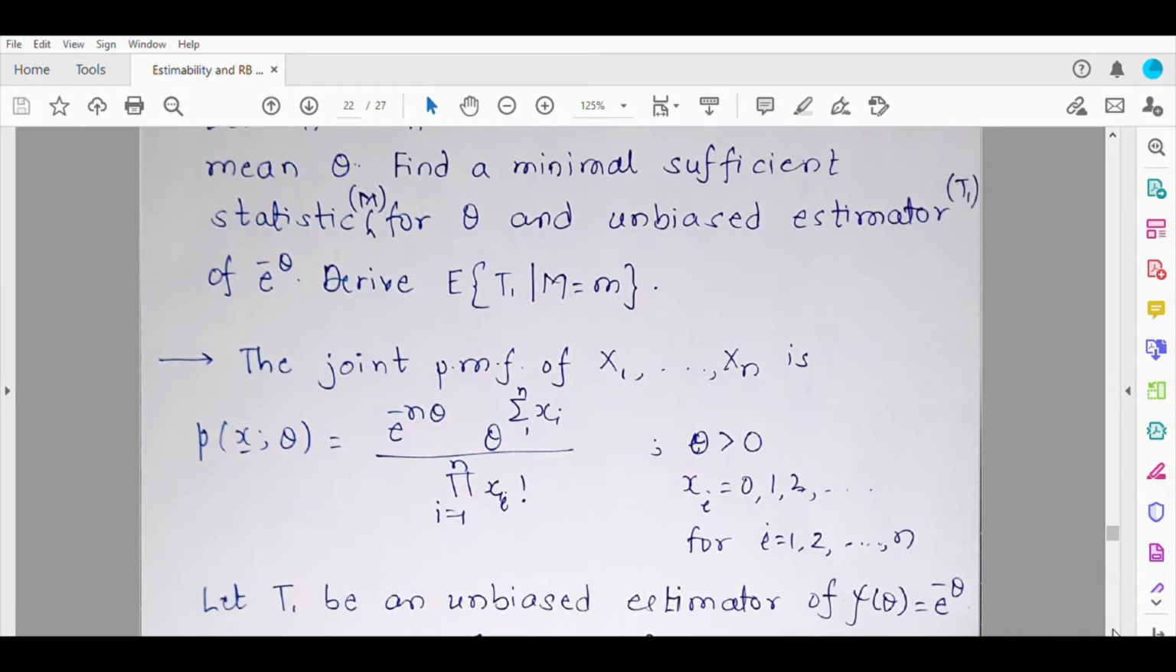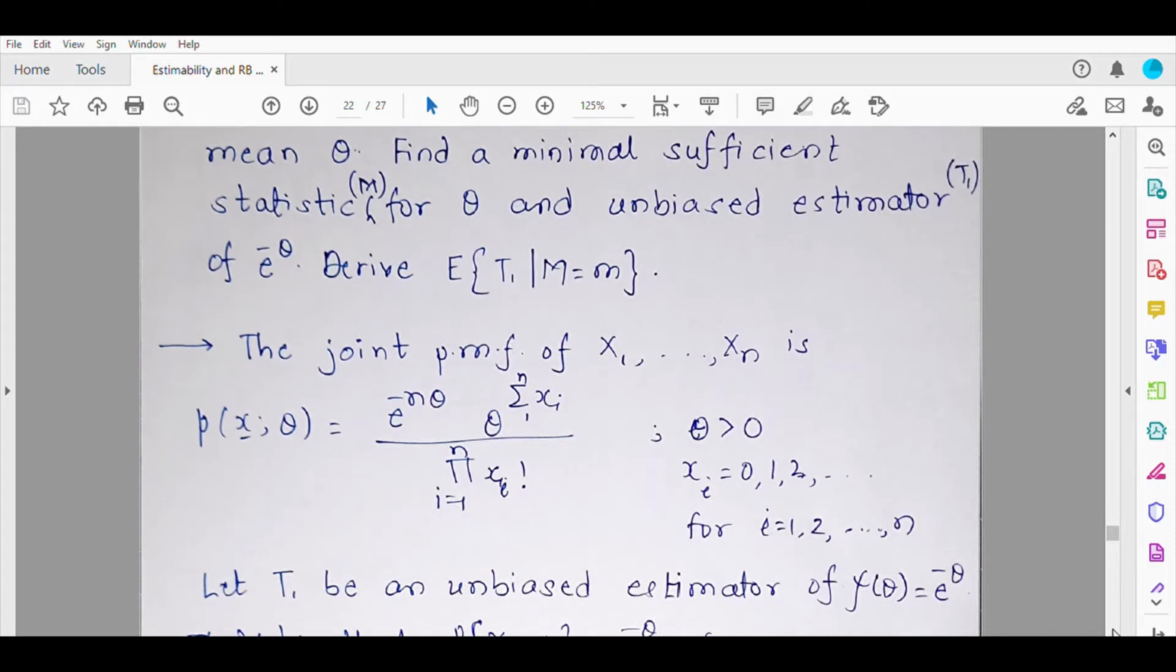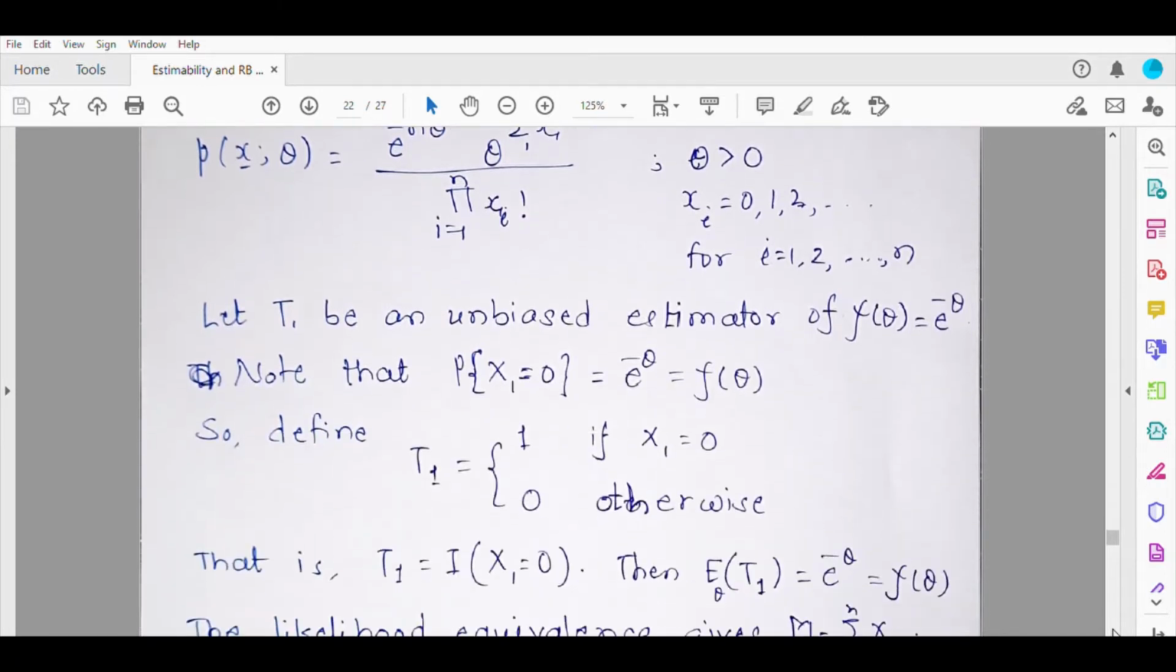So now suppose T1 is an unbiased estimator of psi theta. So how can we construct an unbiased estimator? Notice that this e raised to minus theta is nothing but the probability that x1 is equal to 0, and this being the event x1 equal to 0, an unbiased estimator of this kind of parametric function can be simply an indicator function like this. So suppose T1 takes value 1 if x1 is equal to 0, and it takes value 0 otherwise, that is, when x1 is not equal to 0, it is going to take the value 0.